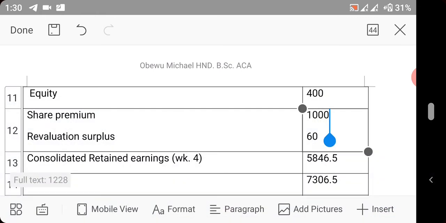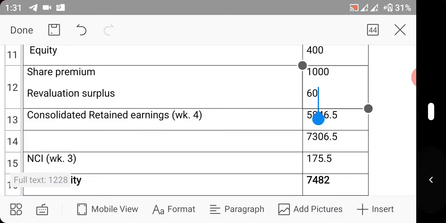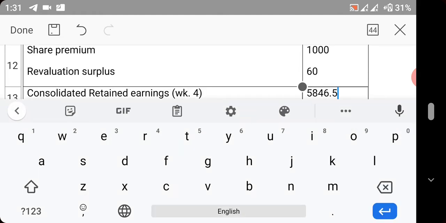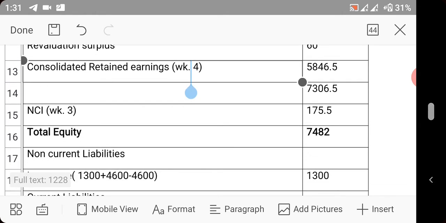Share premium, you take share premium of only the holding company, which is 1,000. The valuation surplus is 60. You take that of the holding company alone. We now bring our consolidated retained earnings, which is working number 4. You remember the working number 4 we did. We have this. So if you add up, you now have our total equity for the controlling interest holders.